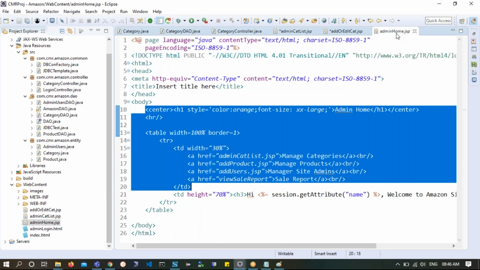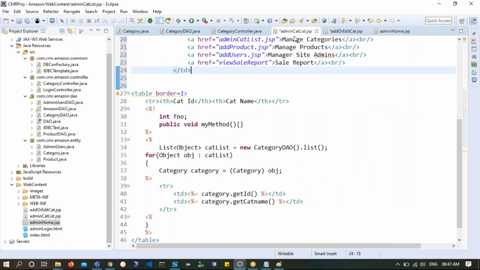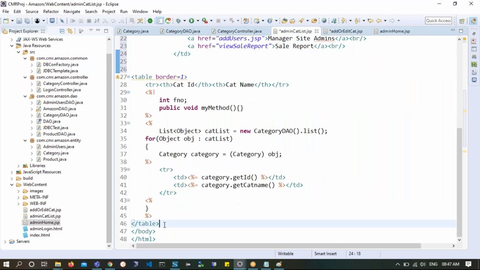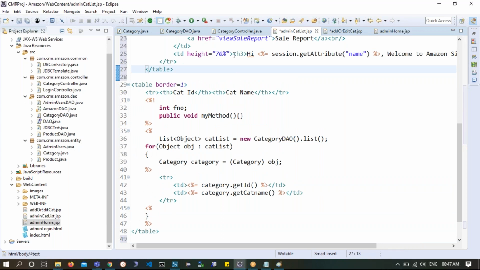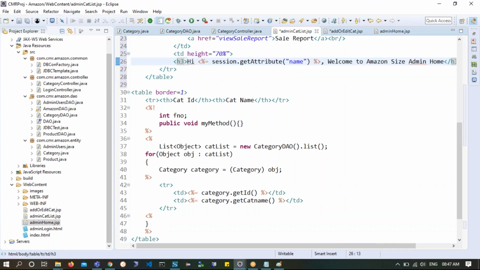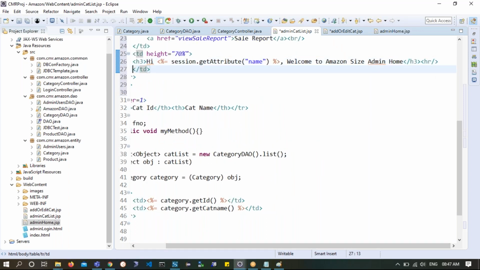In the admin home, the second TD, which is of 70%, I'm saying hello, this kind of thing. So TD and table, Control C, and I'll come to admin cat list. Now look, this is the one I have. This TD, which is of 70%, has this H3. As of now, this is what it is.